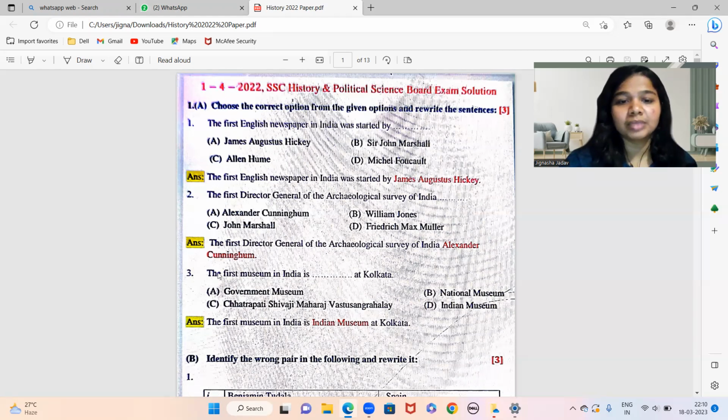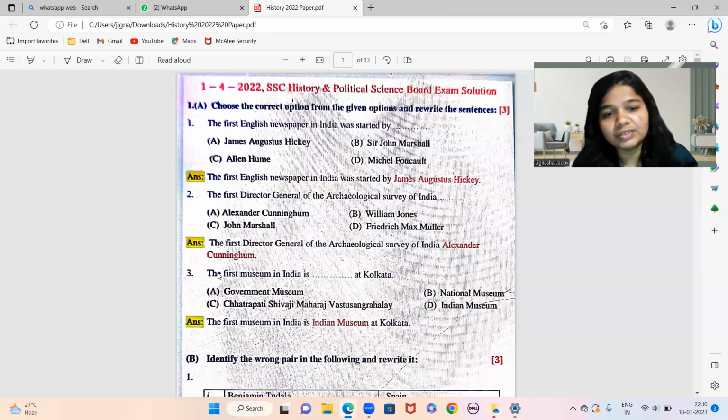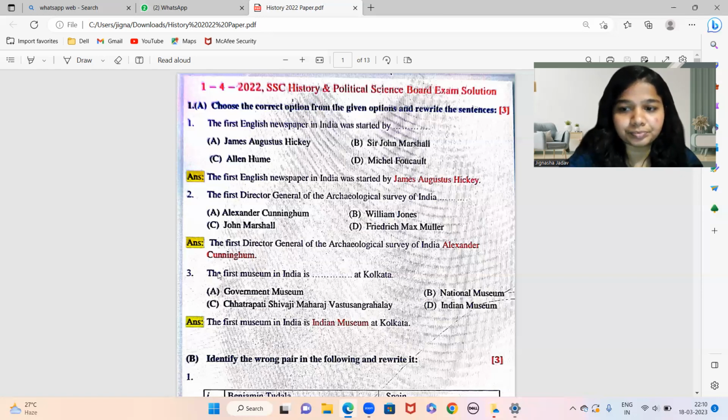The first museum in India is dash at Kolkata. Again this is from your chapter number 9, heritage management, and the concept is on some famous museums. So the very first museum in India at Calcutta is the Indian Museum at Kolkata. Okay, is it clear? Let's move on to the next part.